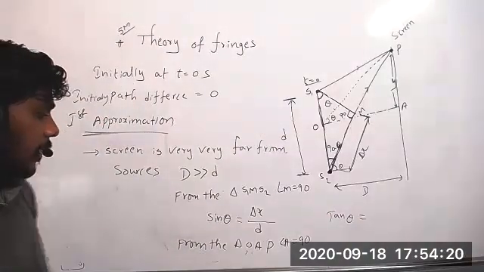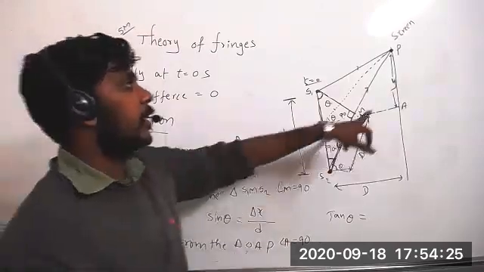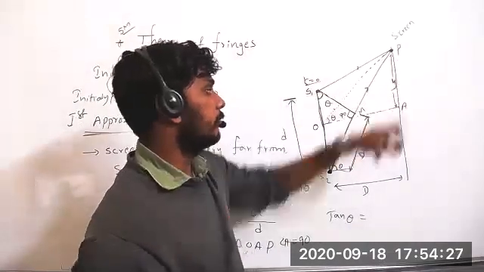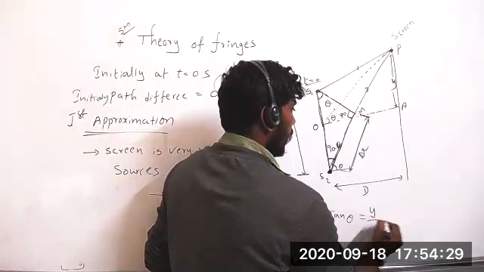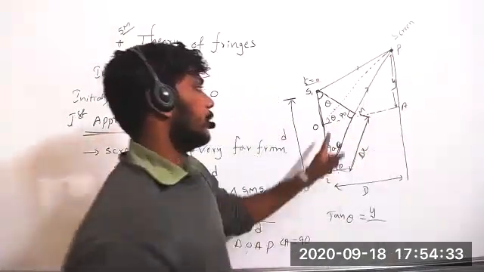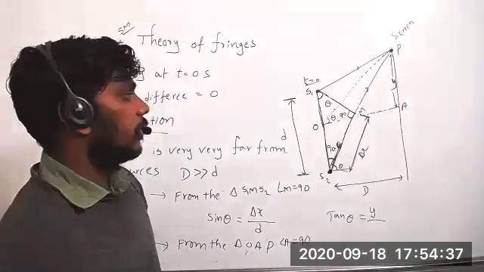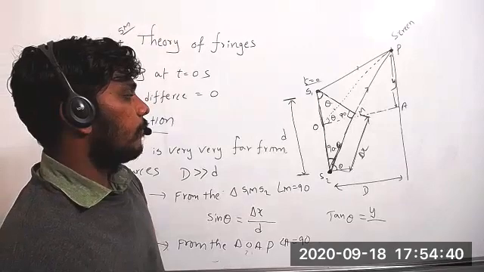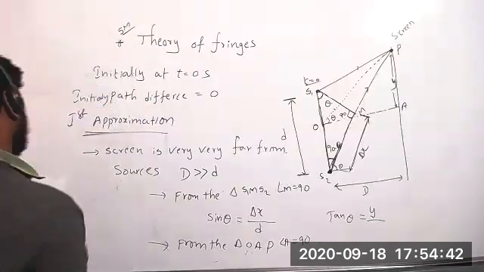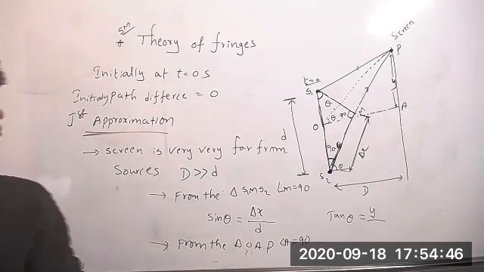From the triangle OAP, I am going to calculate tan theta. Tan theta means opposite side by adjacent side. How much it is? Sir, y by big D.